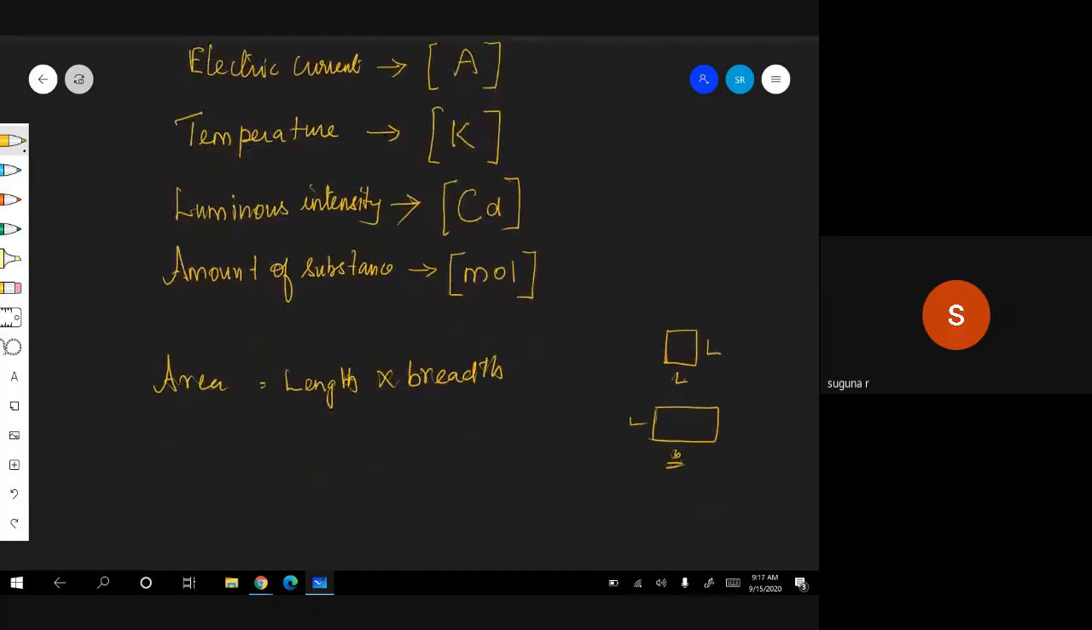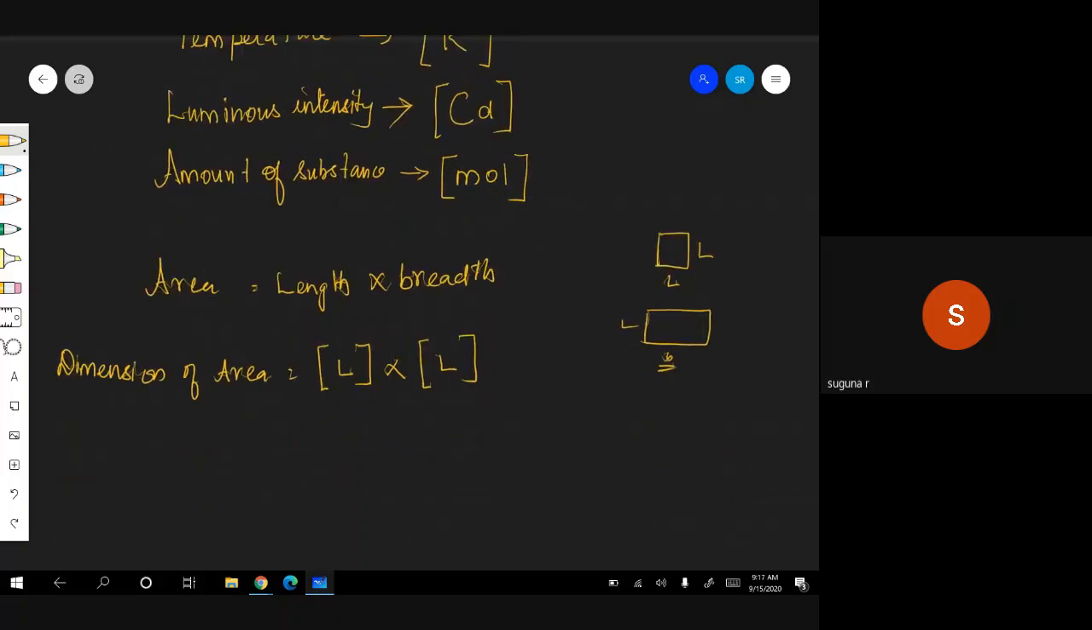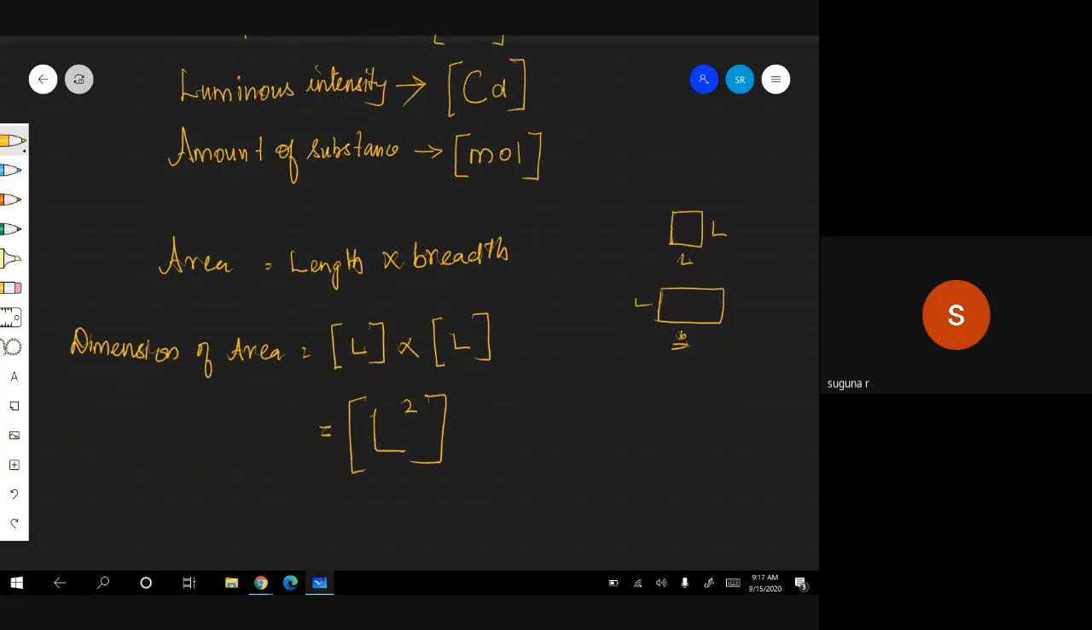Okay. Now I want to give the dimension. Therefore, how to give dimension? Dimension of area is nothing but length. Length, what is the dimension? L. Correct? Into what is the dimension for breadth? L. That's it. Is it clear? Therefore, what is the net dimension of area? L square. That is why I told you the physical quantity; after that I'll come back to the definition.